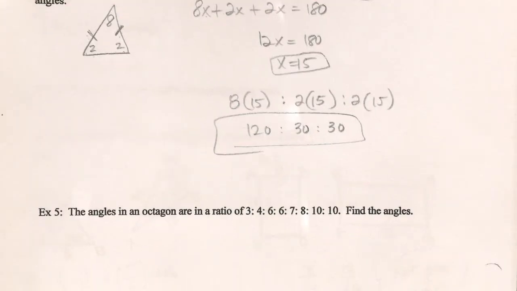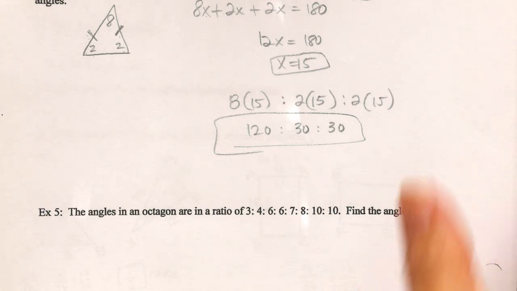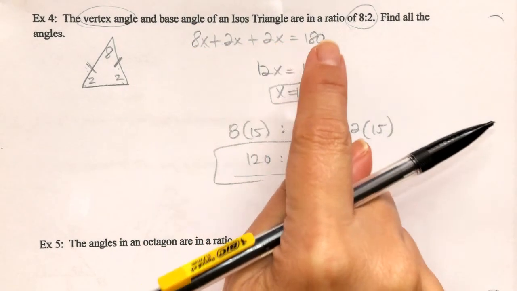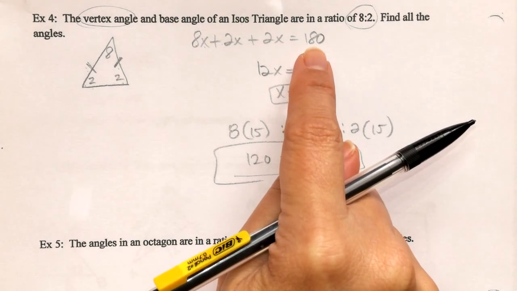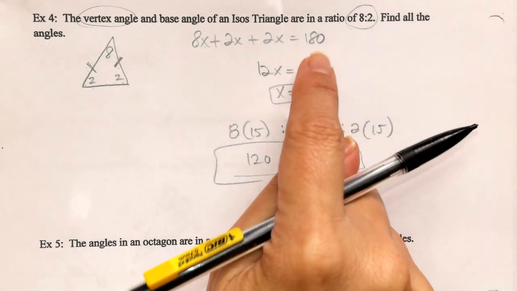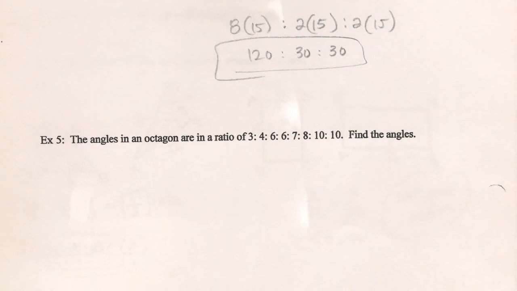The angles in an octagon are in a ratio of 3 to 4 to 6 to 7 to 8 to 10 to 10. Find the angles. Okay. So, just like up here, we used our ratio and set it equal to the amount that all three would total, right? All three angles we know total to be 180. Yeah, that might not be so easy when we're talking about an octagon, right?